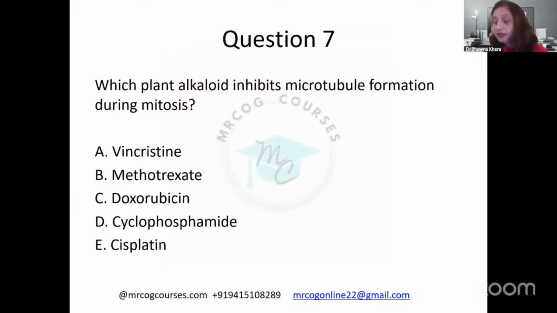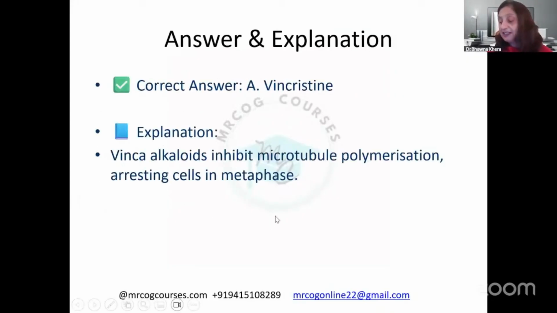So now this is vincristine. Yes, perfect, perfect. Everybody is so perfect. I'm just looking at the right answers in the chat box. So this is vincristine. Vinca alkaloids inhibit microtubule polymerization, arresting cells in metaphase.